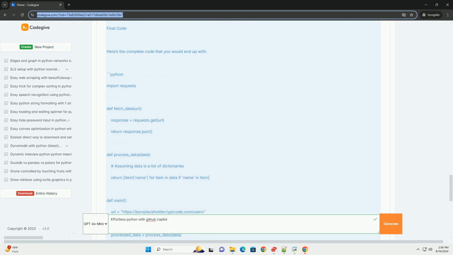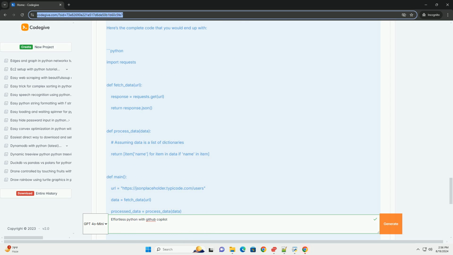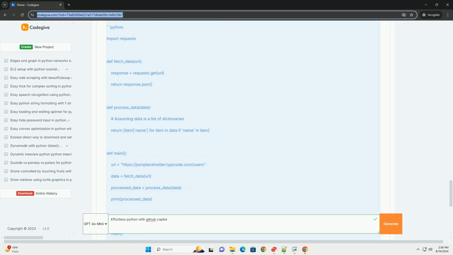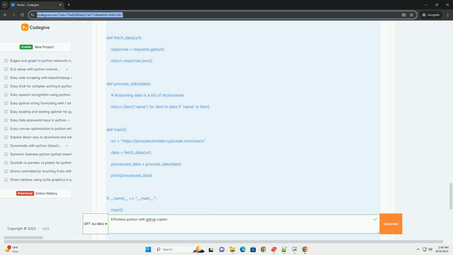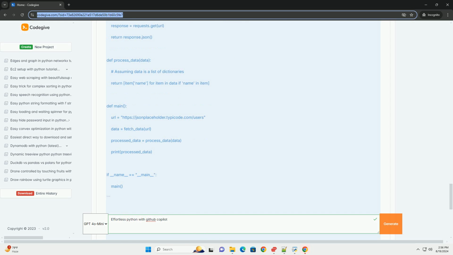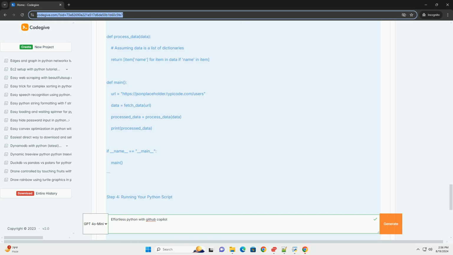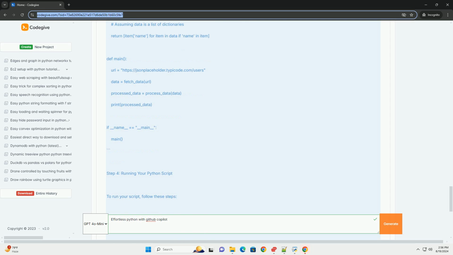4. Combine functions. Now, write a comment to combine both functions. Python main function to execute the script. GitHub Copilot suggestion. Copilot might suggest a main function. def main(): url = a placeholder URL, then data = fetch_data(url), and processed_data = process_data(data).